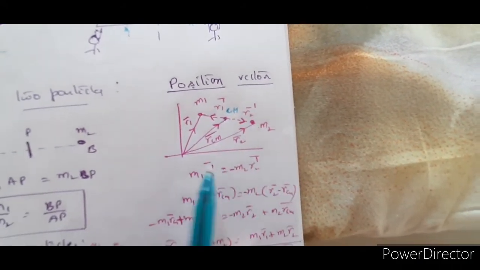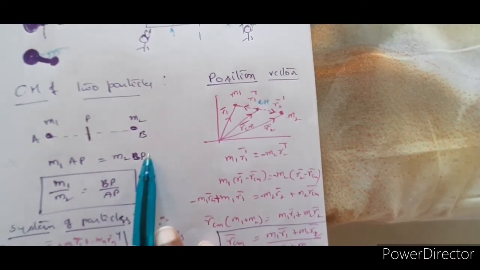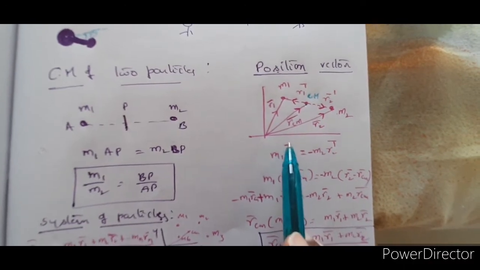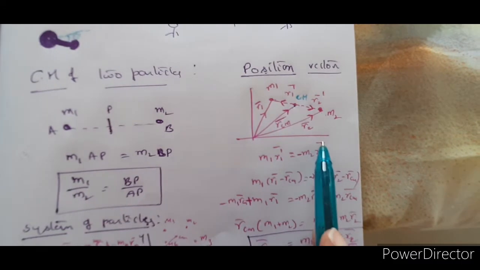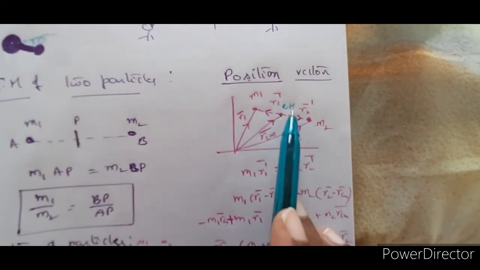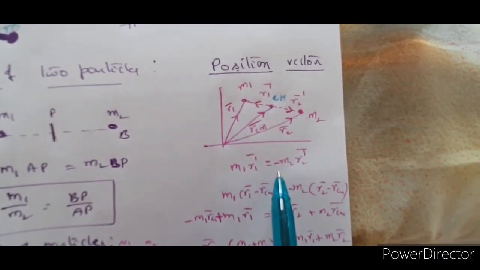So now according to this concept, what you have seen already, M1AP is equal to M2BP. According to this concept, you have M1 R1 dash bar is equal to minus M2 R2 bar dash. Why are we getting minus here? Because I am taking it in the vector form and both the vectors are opposite to each other.